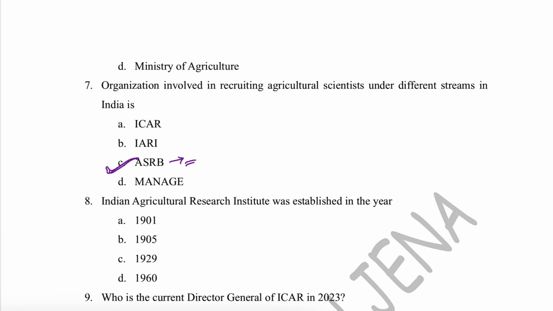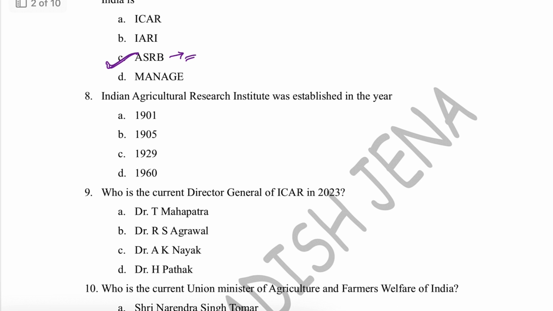Then the next question is, the Indian Agricultural Research Institute was established in the year. IARI, the Indian Agricultural Research Institute, a deemed institute, was established in 1905. If we remember that in 1929 ICAR was established, and in 1960 you can find GBPUAT, Pantnagar University, the first SAU, State Agricultural University, established under ICAR.